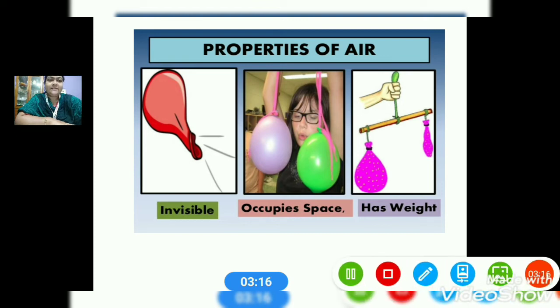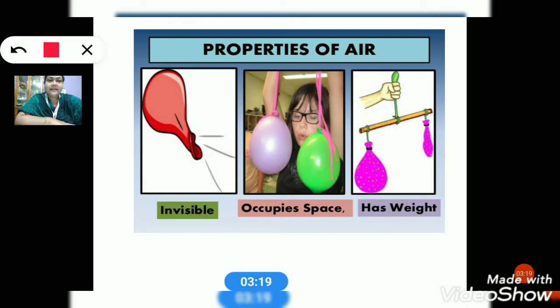And here you can see the two things, that air needs space and air has weight. In the same example, when the air of one of the balloons is released or removed, the part that has air drops down. So that means air has weight. And you can see air occupies space, as it has taken the shape of the balloon. These are the things we have learned.